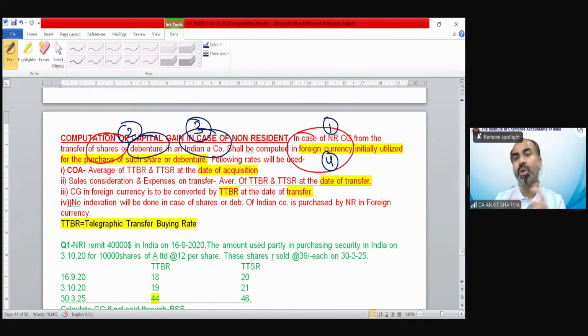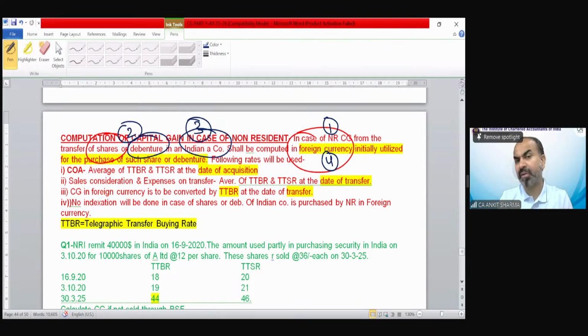So this is the new concept, that if you are a non-resident, if you purchase shares or debentures of an Indian company initially using foreign currency, whenever those shares are transferred, we have to calculate the capital gain in that foreign currency. Suppose he utilized dollars. So we have to calculate the capital gain also in dollars. So this is the new concept.